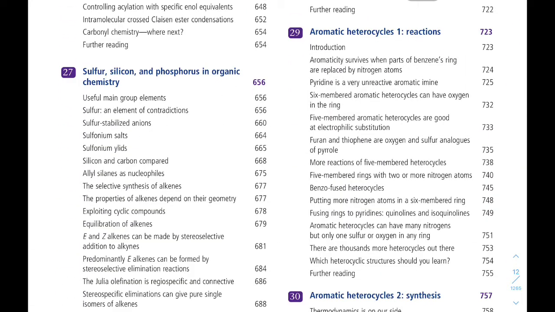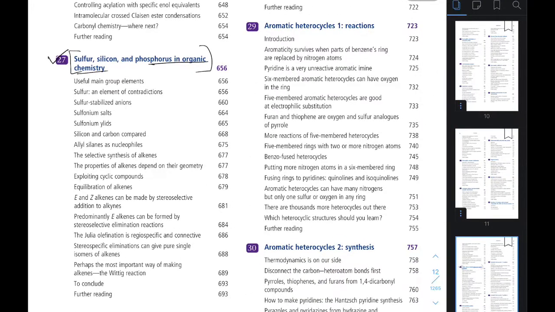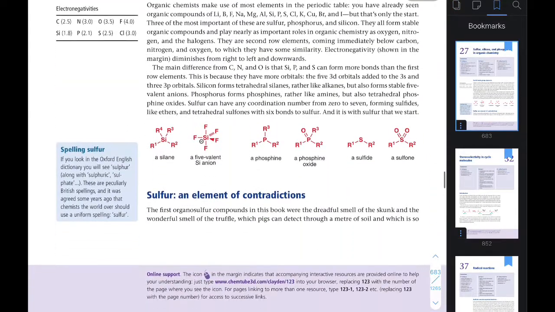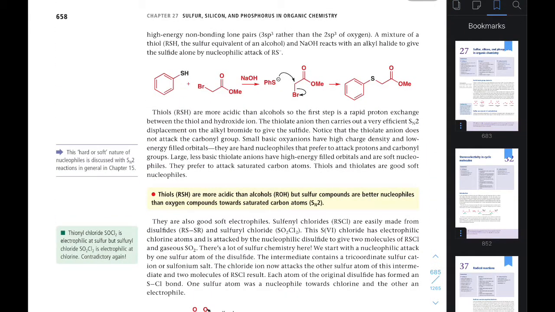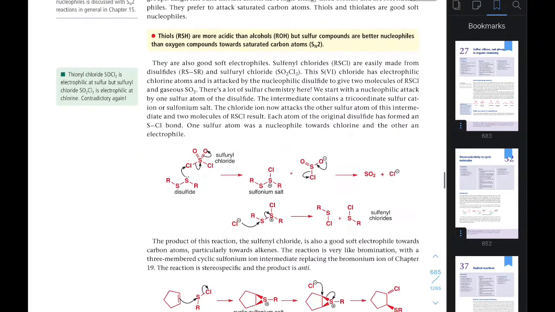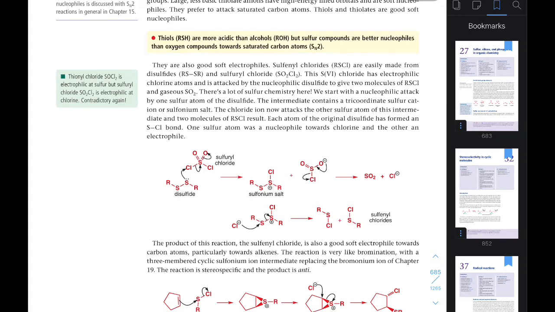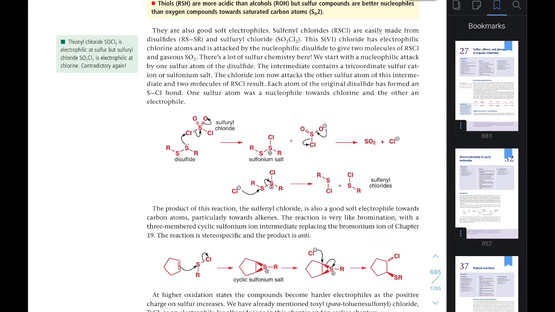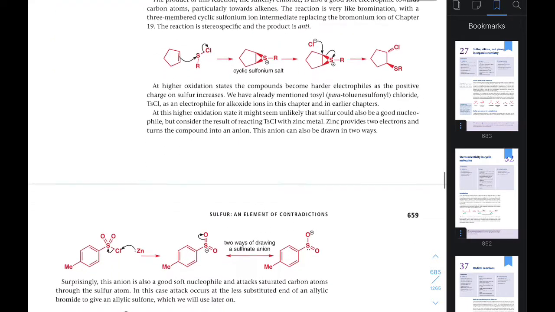The first chapter is sulfur, silicon and phosphorus in organic chemistry. This is a very important chapter. If we go to the chapter, you have to go through it line by line to know the sulfur and silicon chemistry. This is very interesting chemistry because sulfur chemistry is helpful for forming epoxide type reactions, and silicon chemistry is very important. You have heard about the Peterson reaction, the Peterson olefination reaction.